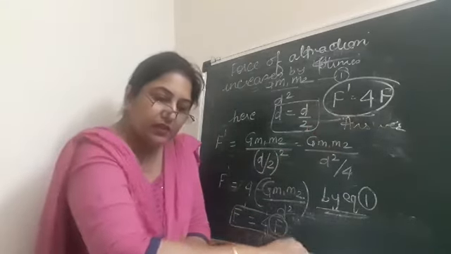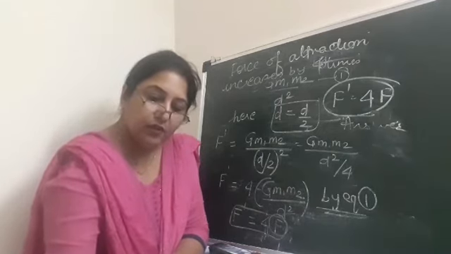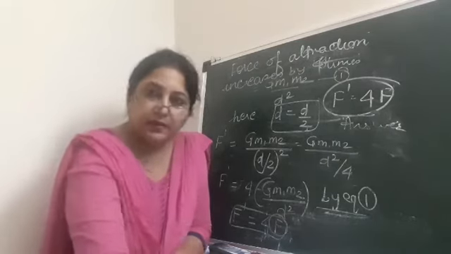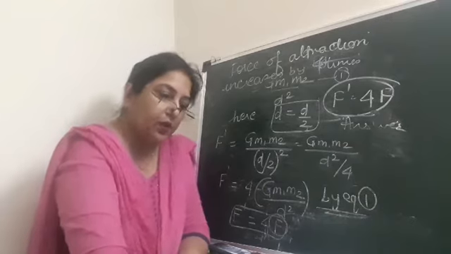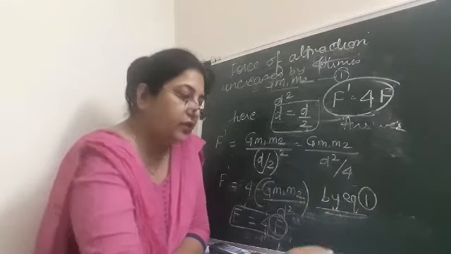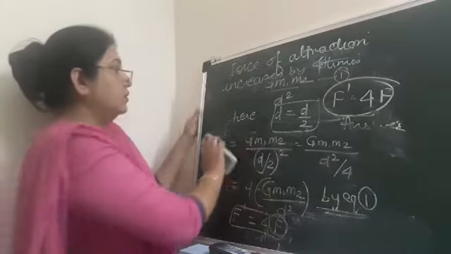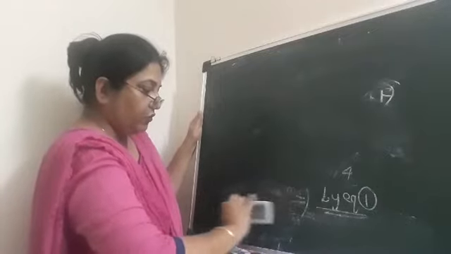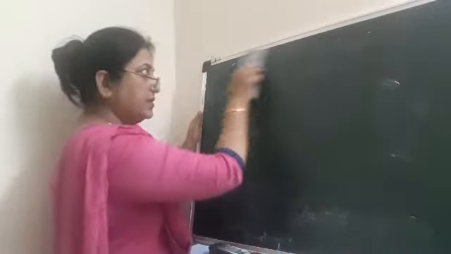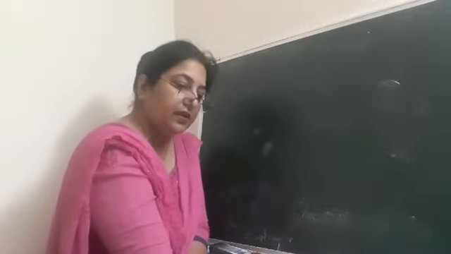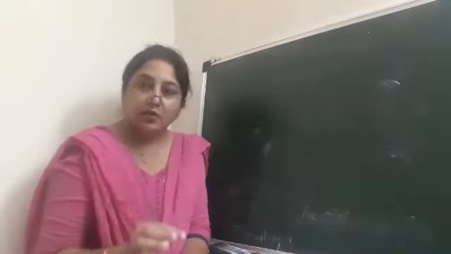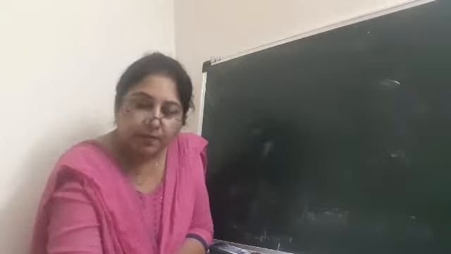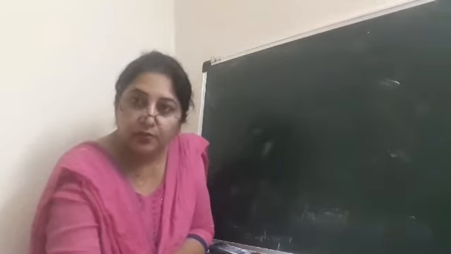Now a similar type of question is given on the next page, page 144, that is question number 6. In question 6 there are 3 parts. I will do 1 or 2 maybe, then you will be able to understand actually what has to be done. The question says, what happens to the force of attraction between the two objects if, since there are 3 parts, I will tell you, the mass of one object doubles. That means there is no change in the distance and no change in the mass of the second object.